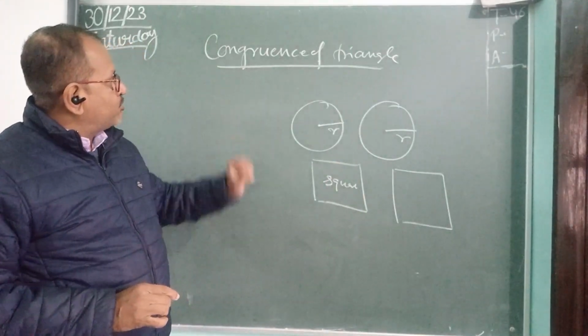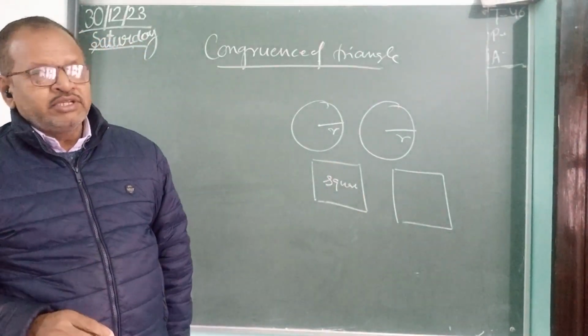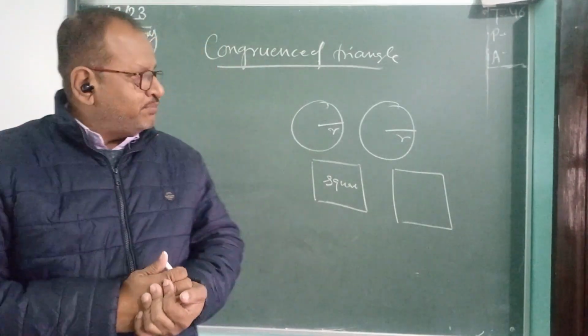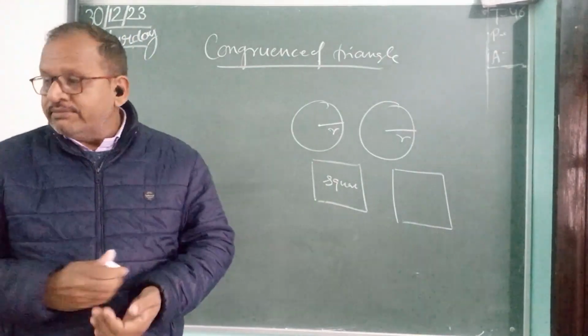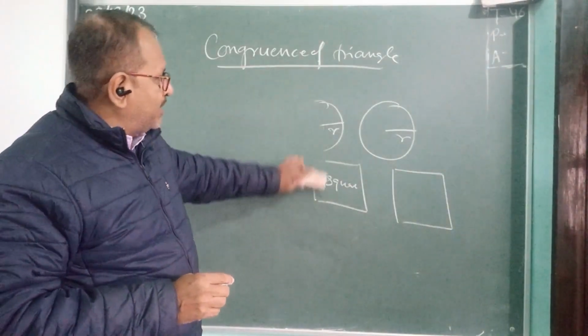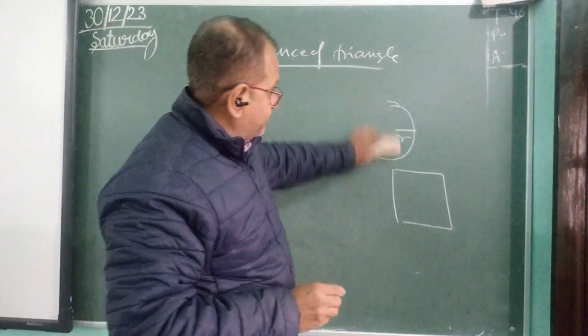But here we have to study about congruence of triangles. So same definition: two triangles are said to be congruent if they have the same shape and the same size. Congruent figures means exactly the same figure, duplicate of each other.